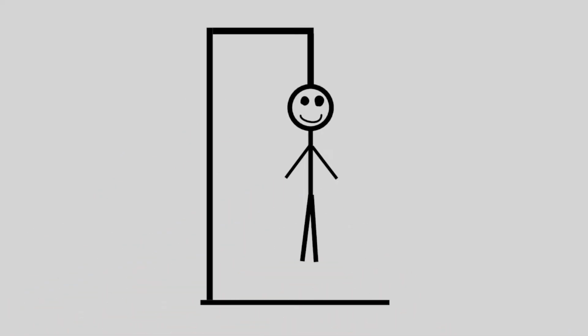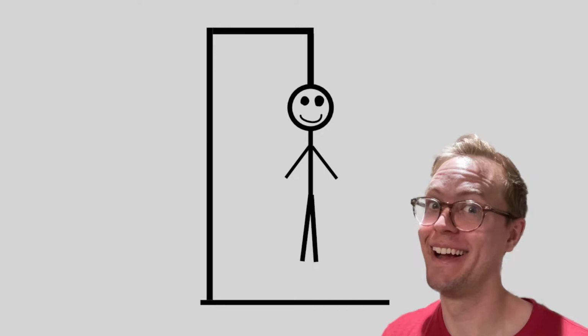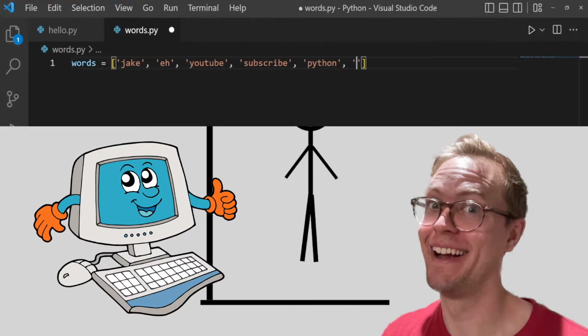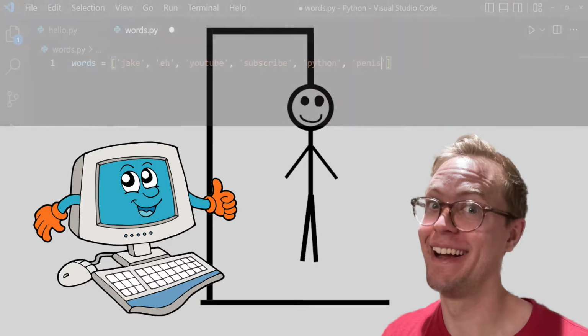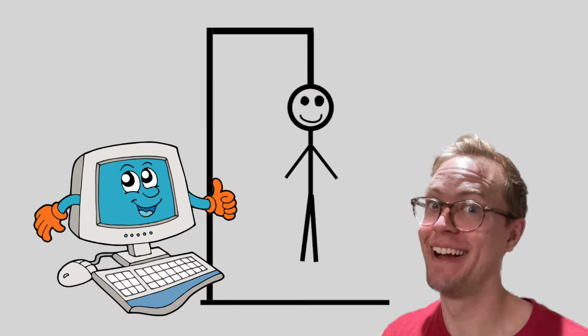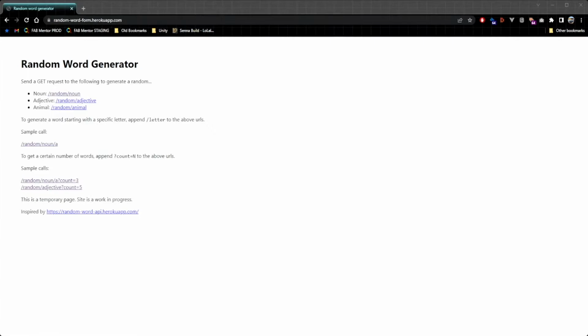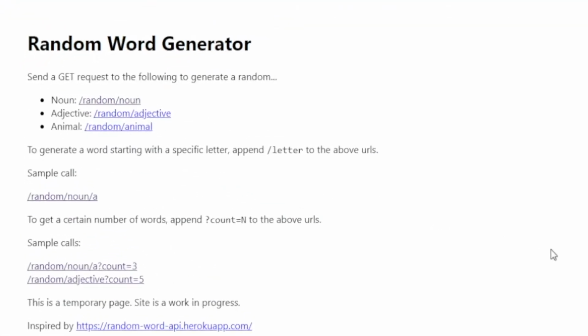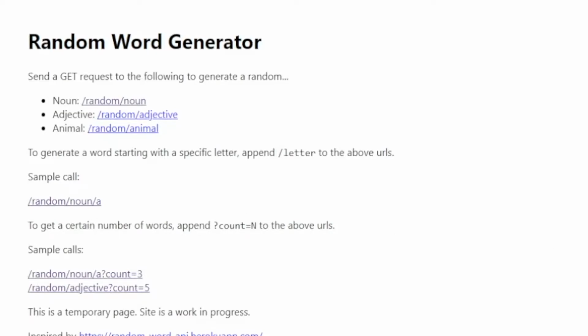But in the next video, we're gonna make a game of Hangman, where it's me playing against the computer. But because I have a limited vocabulary, I've decided that we should find an API that just gives us a random word. And I've found one that does just that, for free. Better yet, this API even provides a few different categories, which can make our game even more fun.